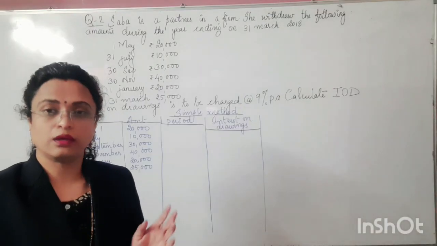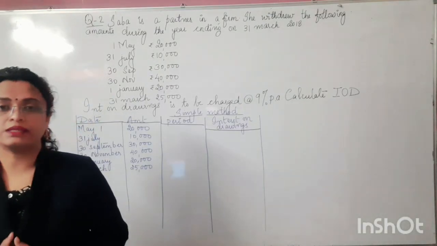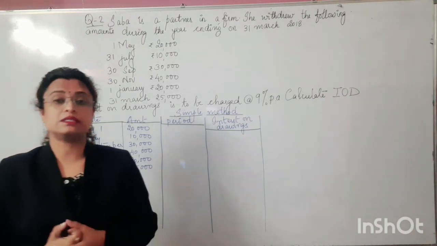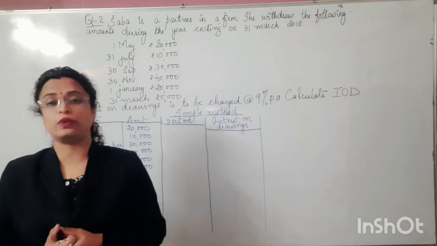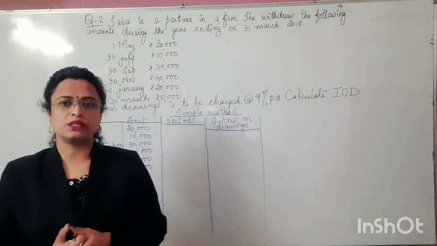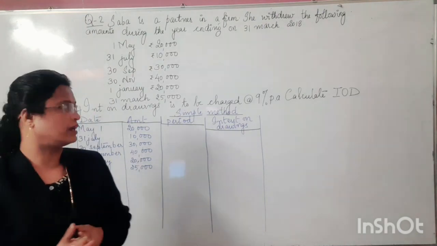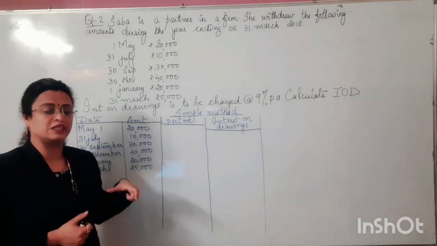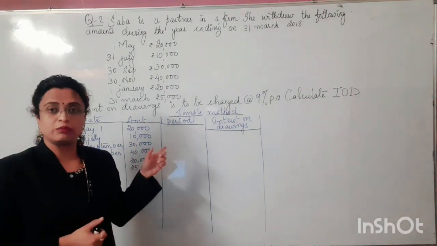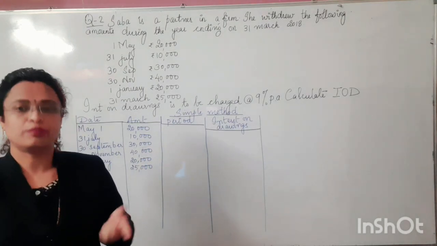Here we are with the questions based upon case number 3, where we have already seen that if we need to calculate the interest on drawings, then we can use two methods. One is the simple method and another one is the product method. So we will be dealing with this particular question from both angles, that is from the simple method as well as from the product method.